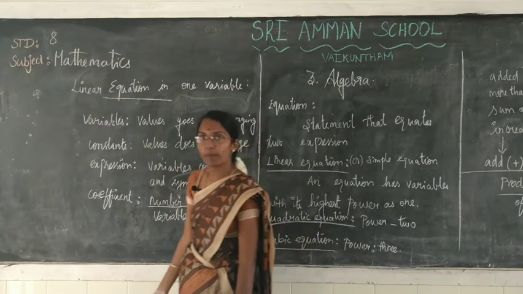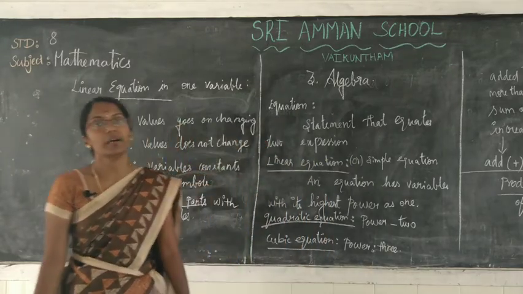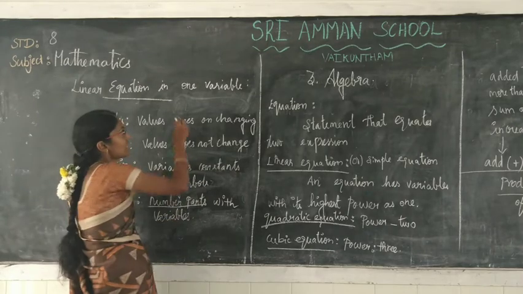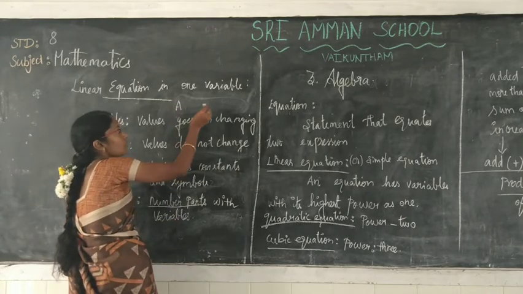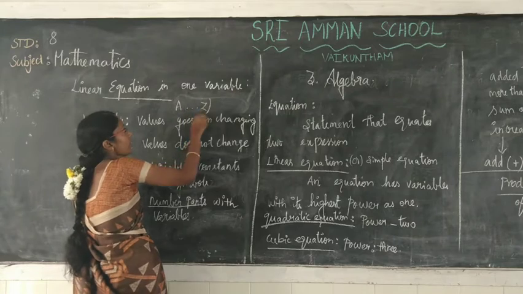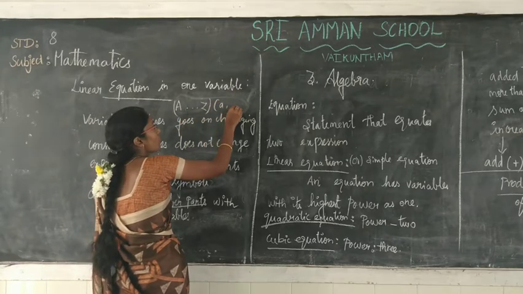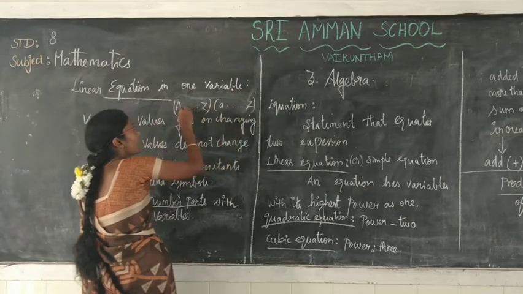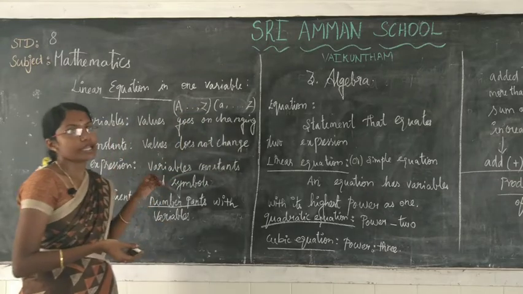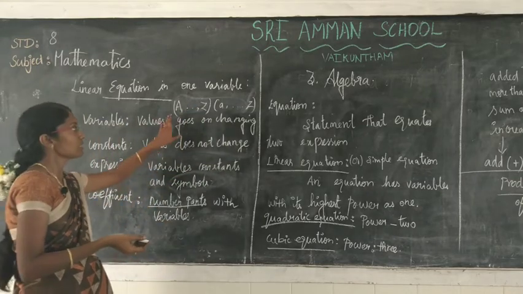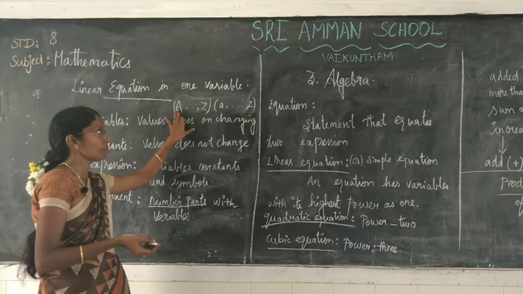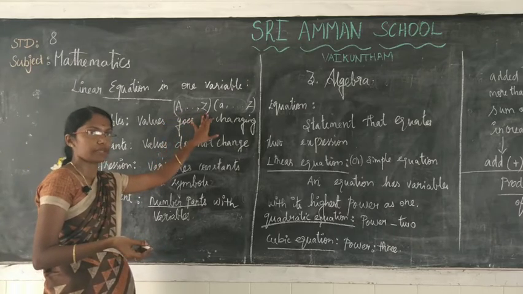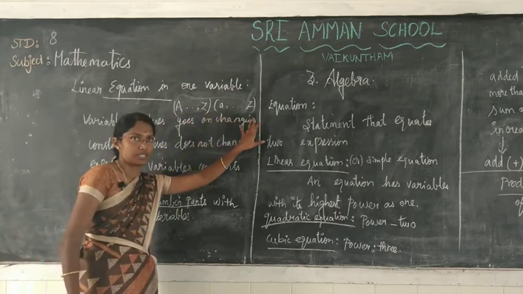What do you mean by variable? A variable is nothing but the letters, starting from capital A to capital Z and small a to small z.